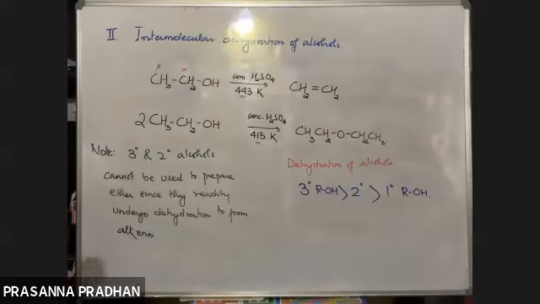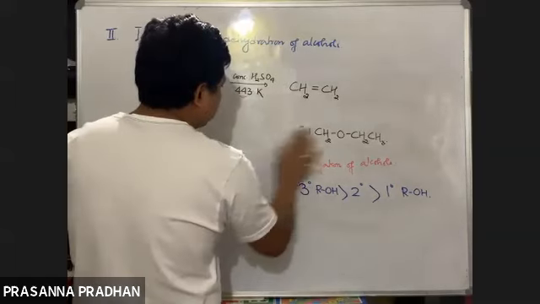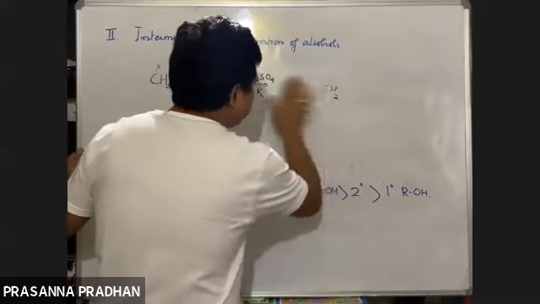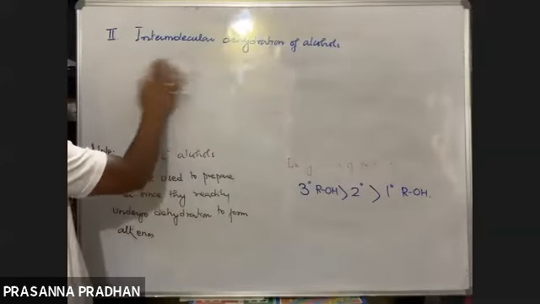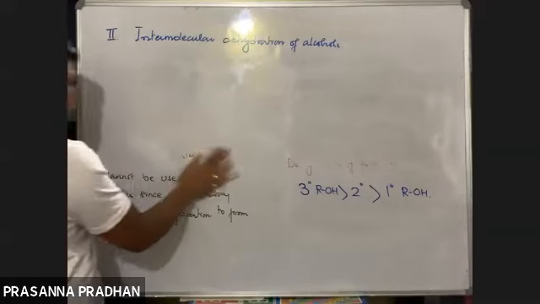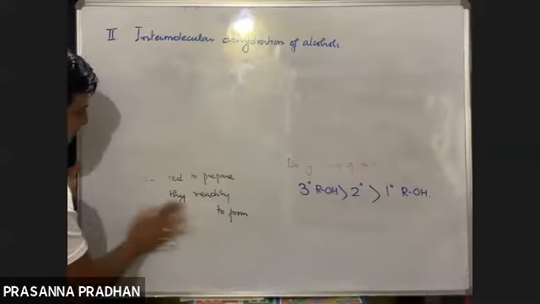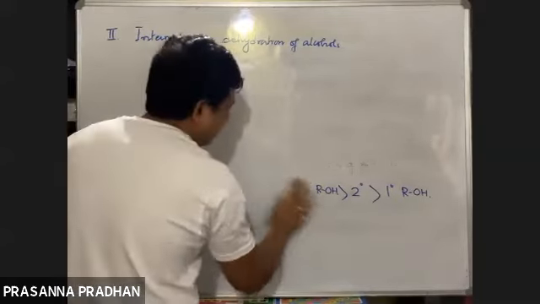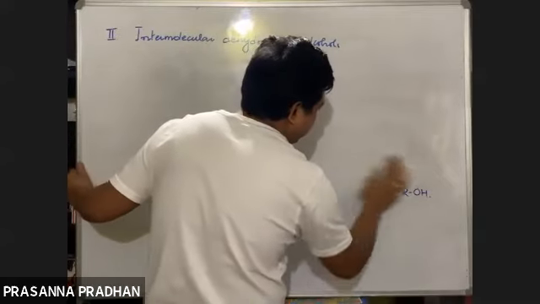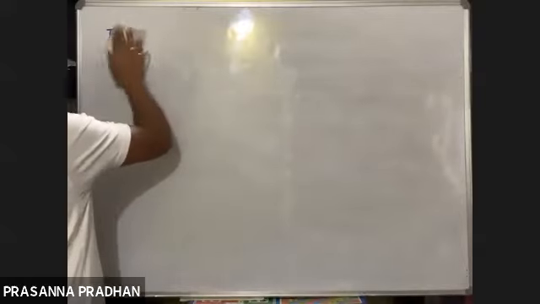Now, in the year 2019, one question had come from here, a 3 marks or 2 marks question. Write down the mechanism for formation of ethoxyethane starting from ethyl alcohol, not by Williamson synthesis. So let us see the mechanism now. This question had come previously.